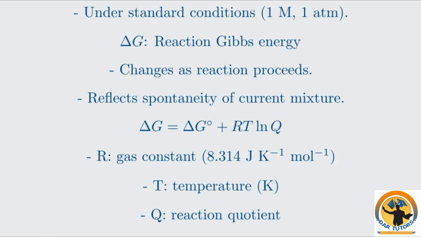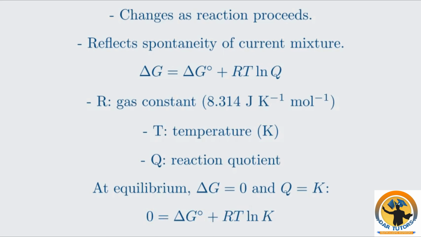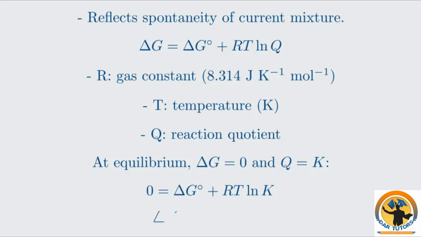At equilibrium, the reaction Gibbs energy, delta G, is 0, and the reaction quotient Q becomes the equilibrium constant K. Substituting these into our equation gives 0 equals delta G standard plus RT ln K. Rearranging this, we get delta G standard equals minus RT ln K. This is one of the most important equations in chemical thermodynamics.